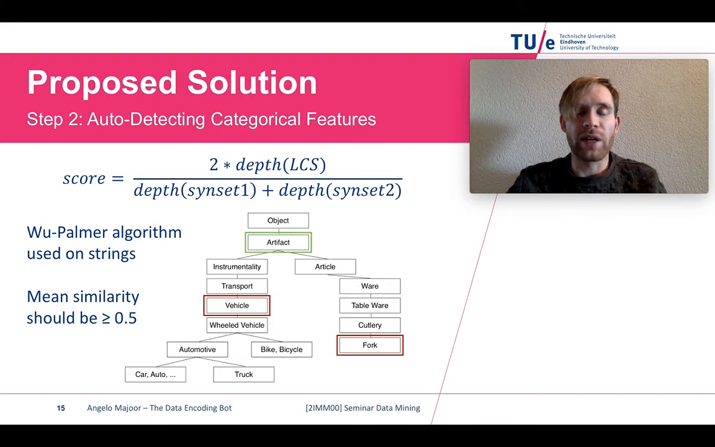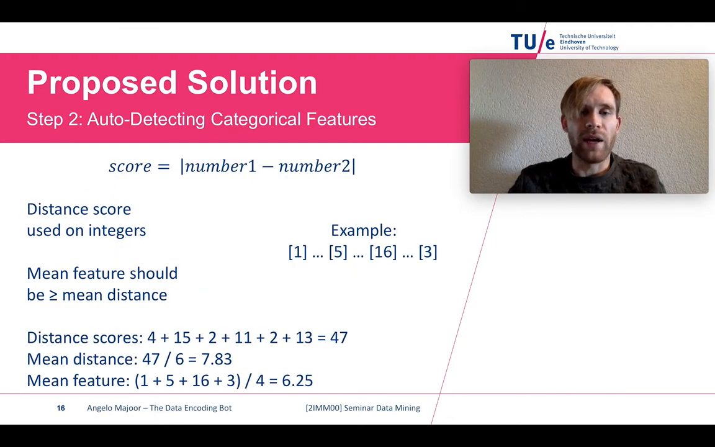So we calculate a score for every unique value in our feature with every other unique value in our feature, and then we get a mean similarity score. This mean similarity score should be larger than 0.5 to indicate that they have at least something in common. Then we also want to know if we have categorical ints. Basically we do the same thing, but now first of all we check if the number of unique values is smaller than 10. If it is, it's categorical.